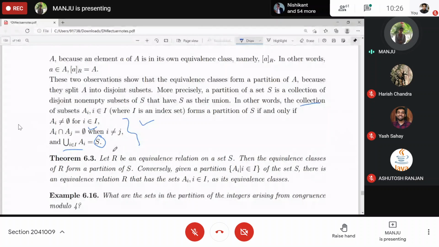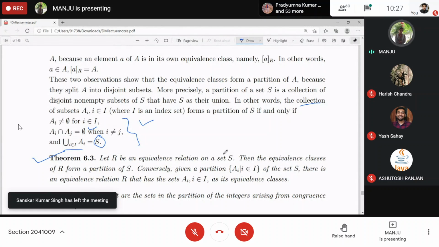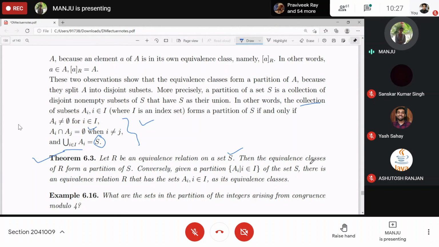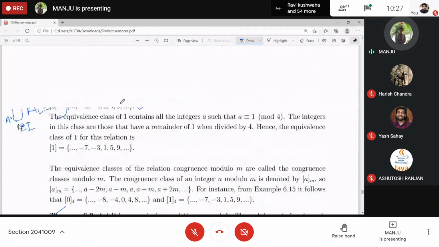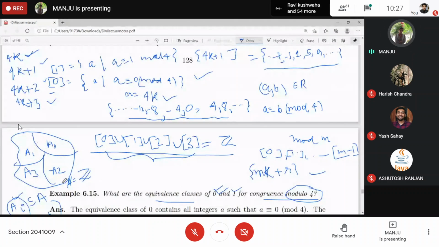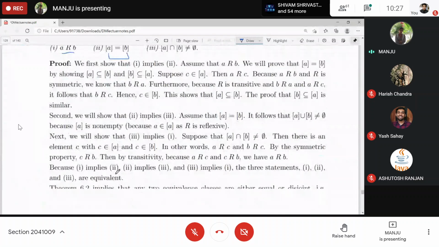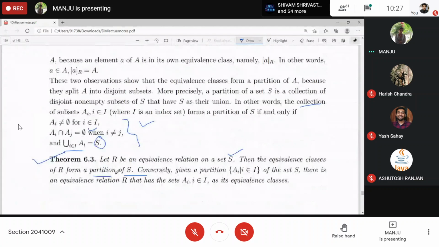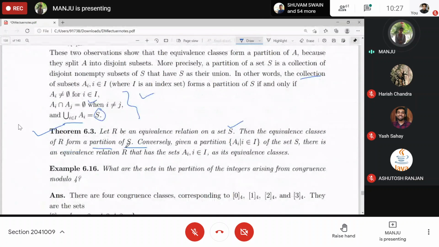And you can look at the statement of this theorem: if R is an equivalence relation on set S, then the equivalence classes of R form a partition of S, like we did in the case of the integer set. These will be partitioning. And the converse is also true.